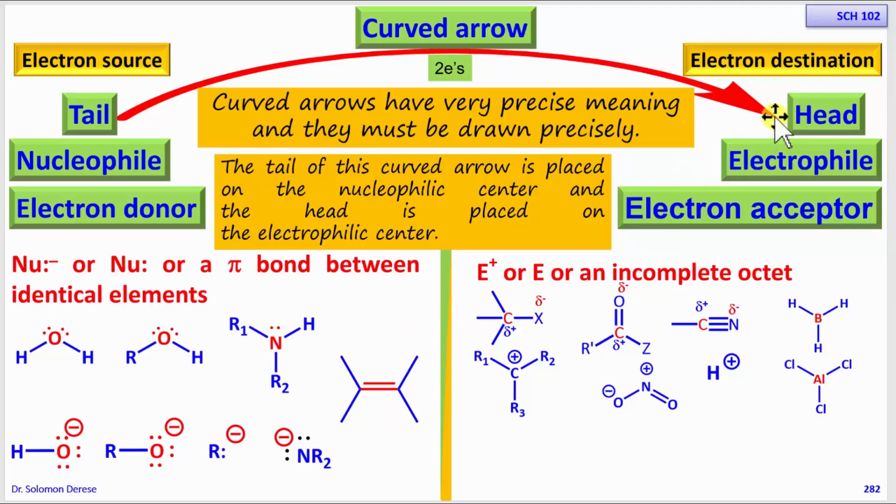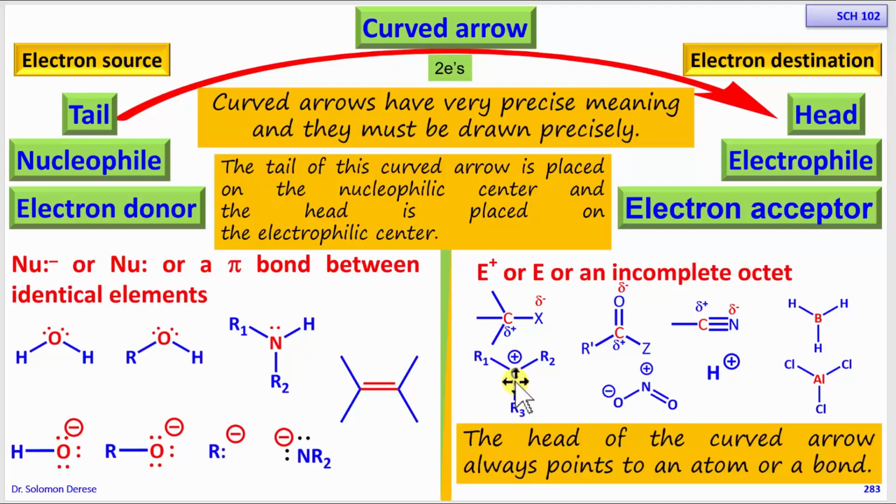Okay, so the head of the arrow will point towards the electrophilic carbons, like this, to the atoms. To this atom, to this hydrogen, to this nitrogen, to this carbon, and forms a bond with it. So the head of the curved arrow always points to an atom. This is what we saw, from here to this, from here to this, from here to this, or they can also point on a bond.